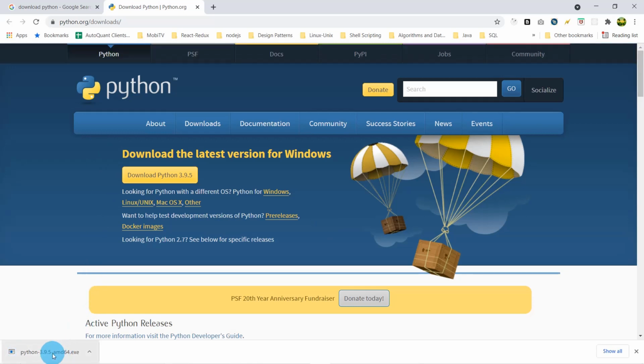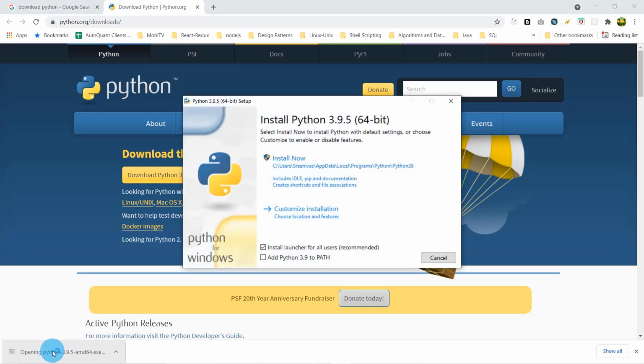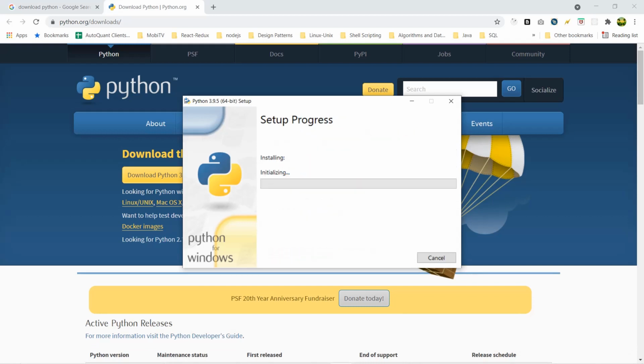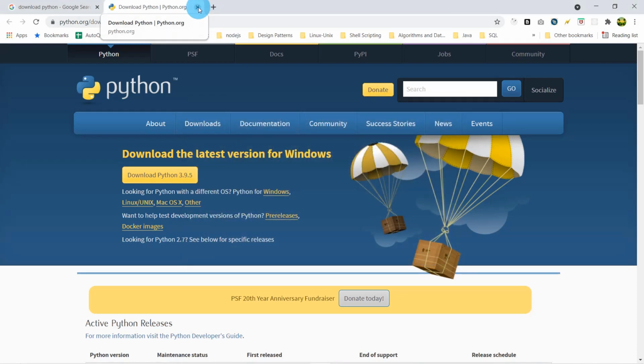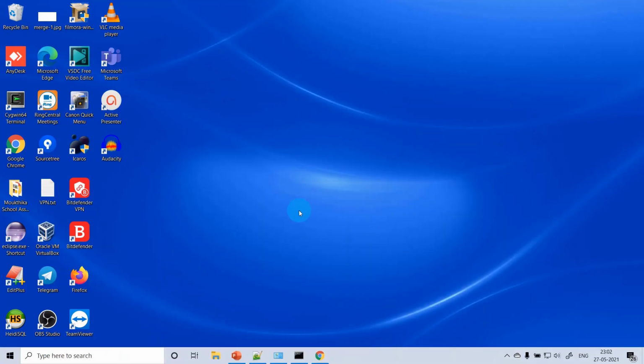Yeah, downloading done. Now let's click on it. Install now. So this is the default location it's taking. I'm going to click on Install now. Yes, it's being installed. Installation is successful. Let's close this. I'm also closing this. Okay.